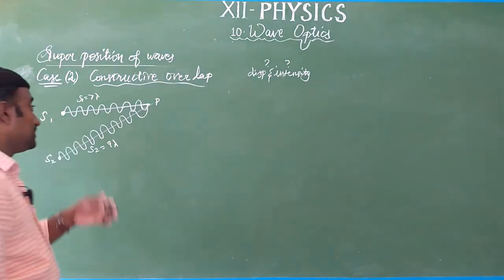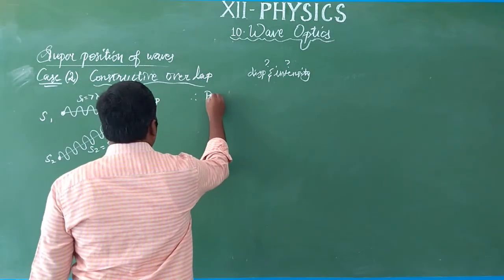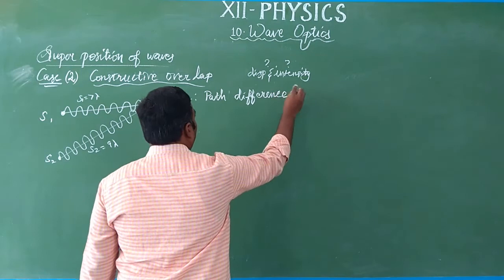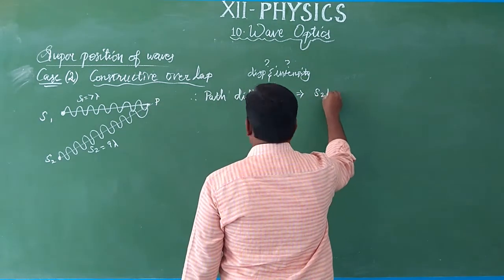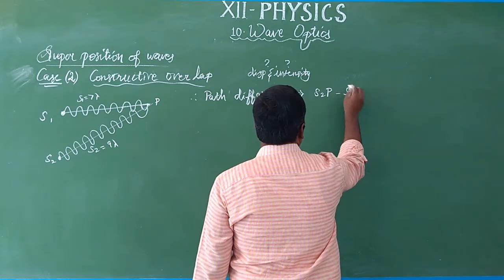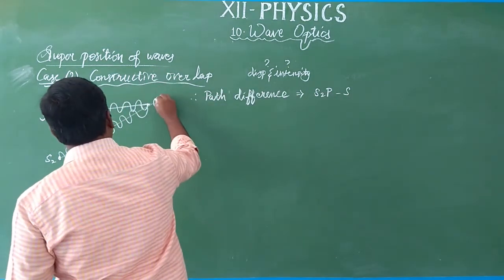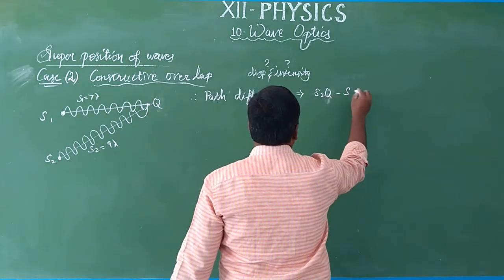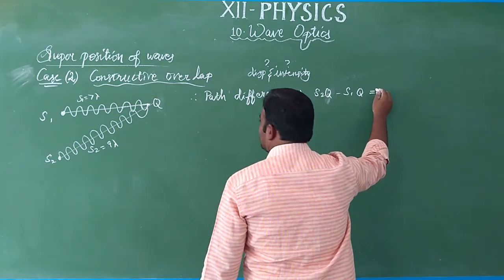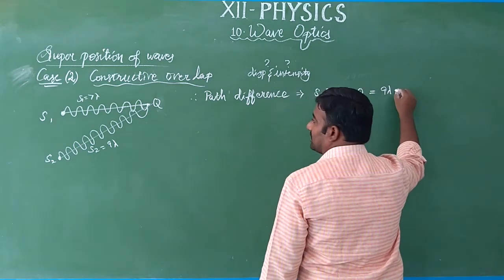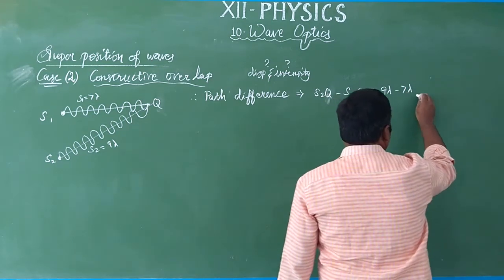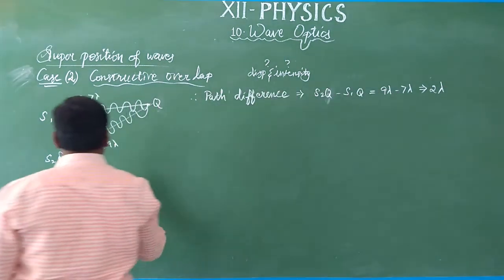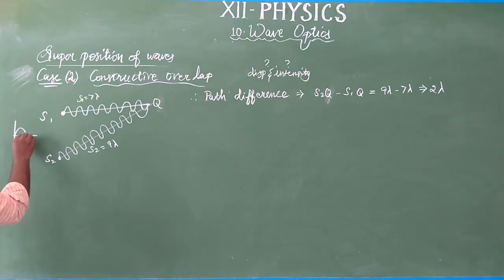So what is the path difference? Therefore, the path difference will be S2P minus S1P. So we need to determine the displacement at a point Q. So S2Q minus S1Q, which is equal to 9 lambda minus 7 lambda, which is equal to 2 lambda. That is, this is lambda.